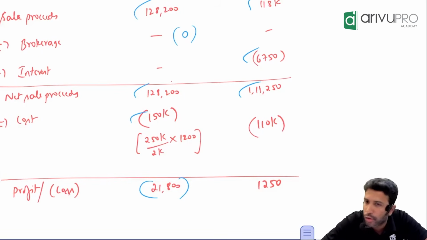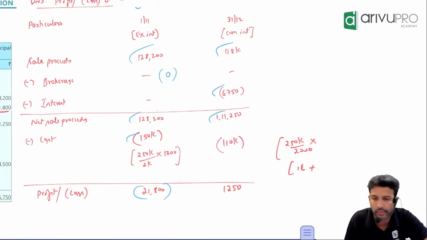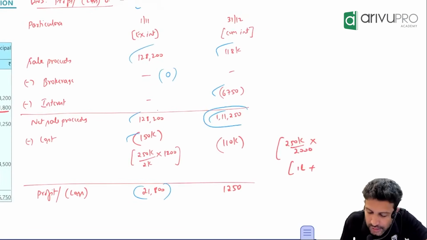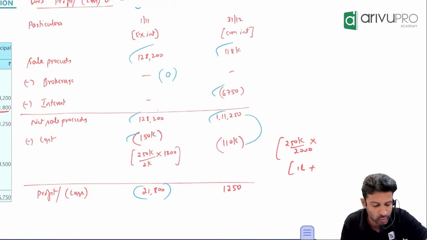Another transaction also you have done. One more time you have sold. In a similar fashion, you'll have to bring out the profit or loss on that also. Can we work that out now? Okay, next sale you made on what date? 31st December. What is the net sale proceeds? 1,11,250. Now we have to compare this with cost.